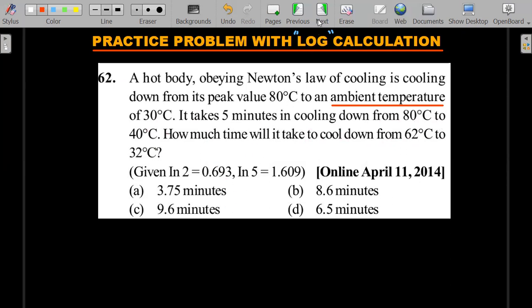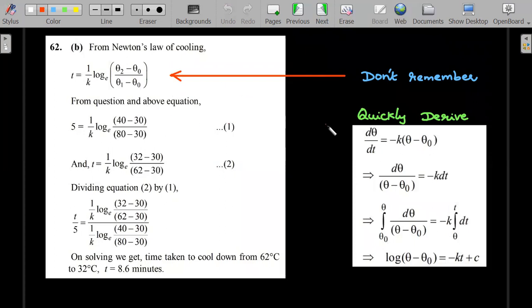Pretty straightforward once you know the derivation. Don't mug up the formula. I think you should remember minus d theta by dt is equal to k times of theta minus theta naught. And once you quickly derive it, don't just write it directly from the textbook like this fellow. I have taken the solution. So you can do the derivation in the exam very quickly like this. Very straightforward, right? d theta by dt is minus k times of this. Bring this one down, integrate, and you write this. This step, he wrote directly here by converting it to t equal to, and substitute the given information, divide the logarithm values that are given, that you substitute, and you get the answer.